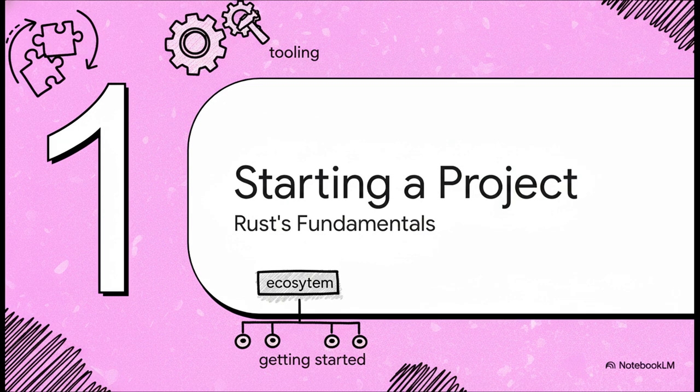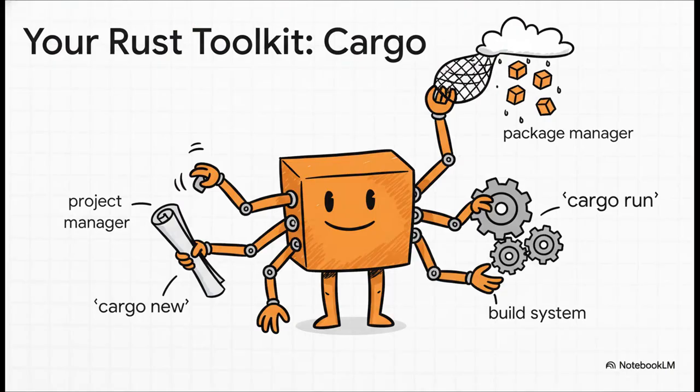Because Rust's whole philosophy of safety and doing things right starts the second you even think about creating a project. So let me introduce you to Cargo. Seriously, this thing is your new best friend. In a lot of other languages, you're stuck grabbing different tools for building your code, managing libraries, running tests. It's a whole thing. Rust just gives you Cargo. It does everything. One command to start, one command to run. It just gets out of your way so you can code.